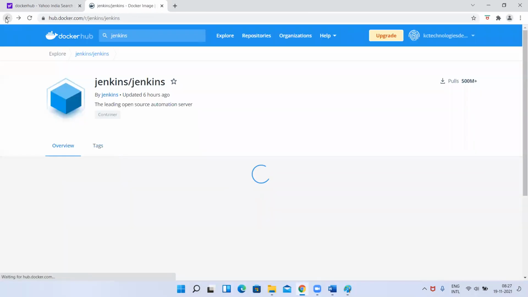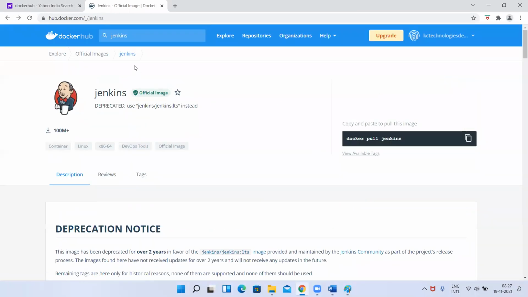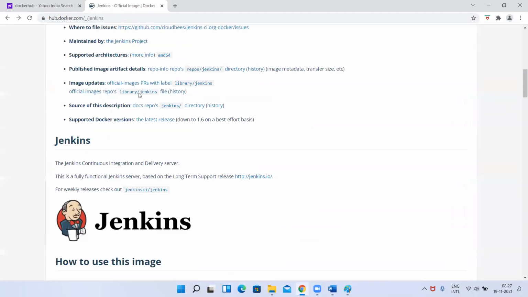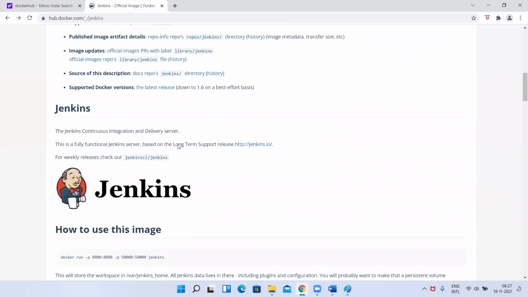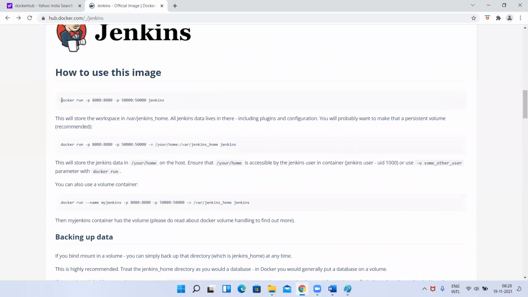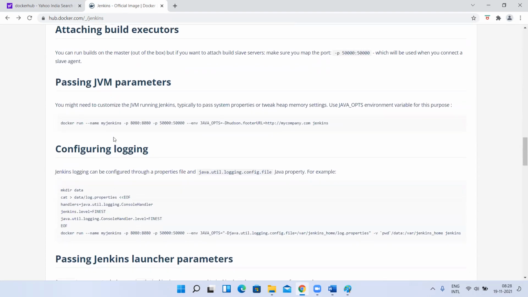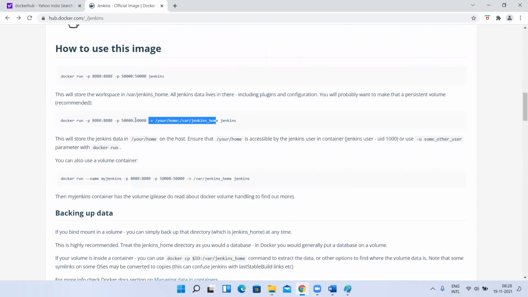Before going to that, let me explain something about the Jenkins image. Okay, this image, you scroll down, it will show how to create a container using this Jenkins image, right? Whatever we have, how can we use that image? We can use docker run, Jenkins image and port number mapping. Or else if you want to use a volume, you can use it like this. If you want to use something else like that, you can read it and understand it. So they have given the examples also of how to use this image.